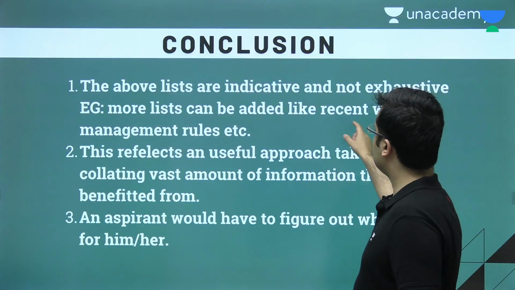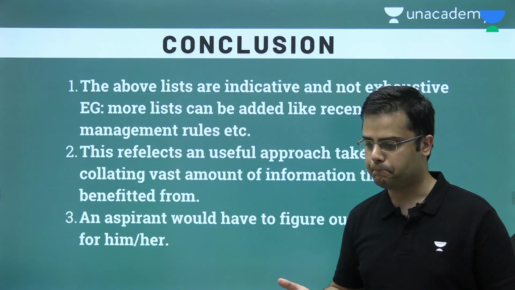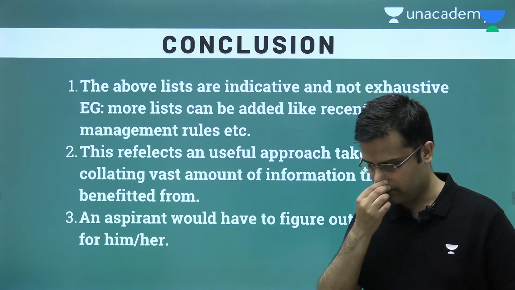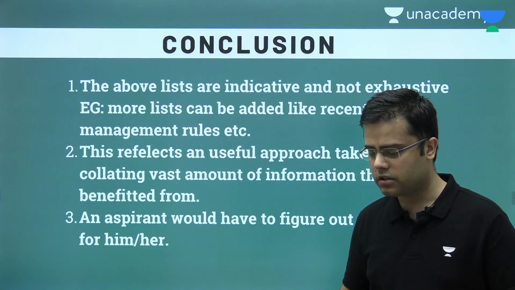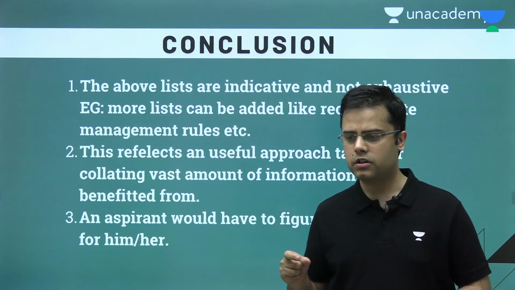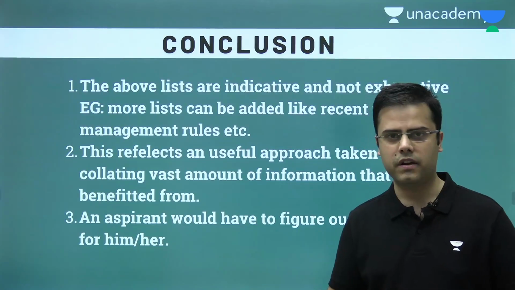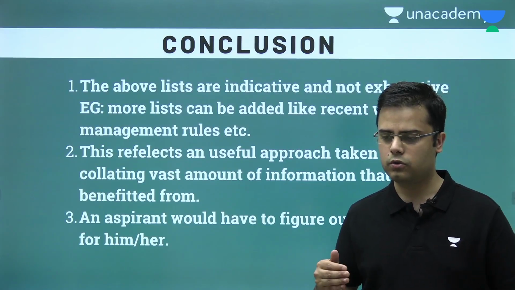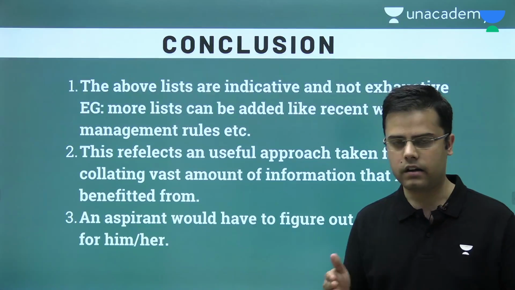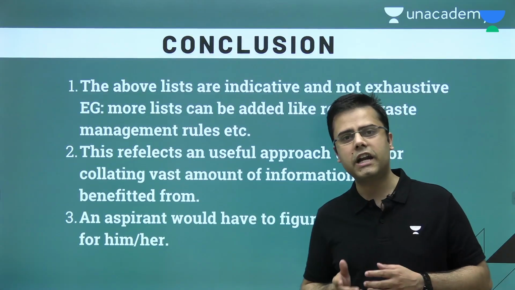For example, I had also added a list for recent waste management rules: the plastic waste management, biomedical waste management, and all the other ones I forgot. There are some values there, like biomedical waste management rules don't apply to some particular type of waste. Plastic waste management rules don't apply to some particular category of wastes. Municipal solid waste should be categorized at the source into a certain number of categories. So these are unconventional things which people tend to miss.